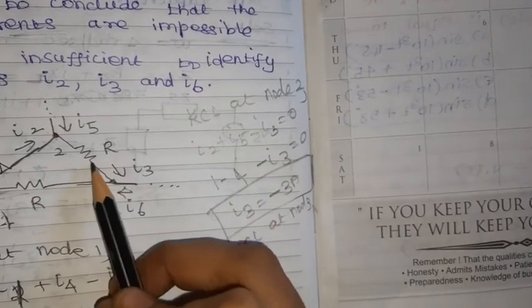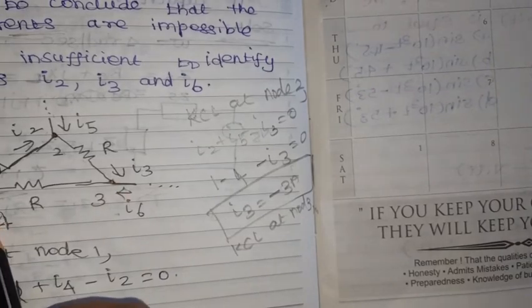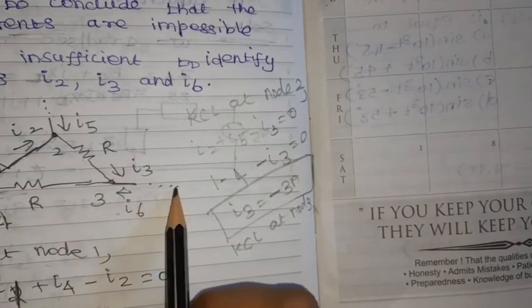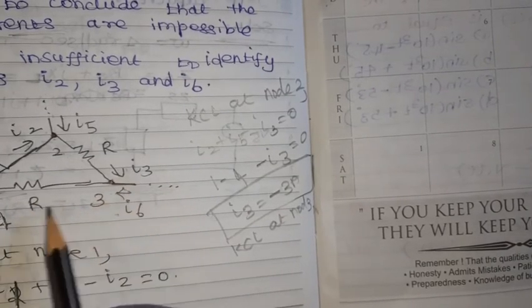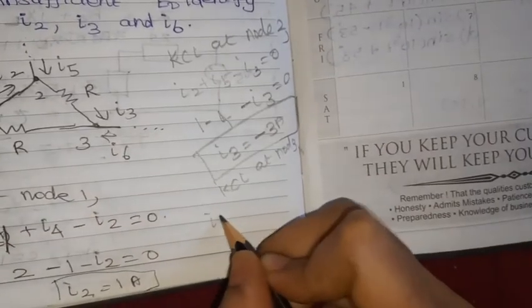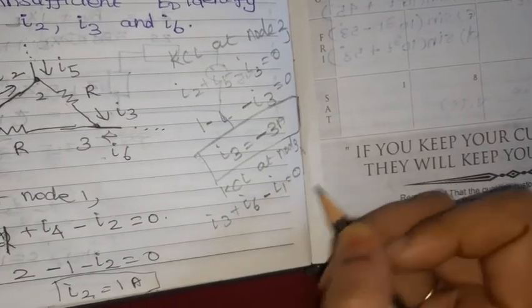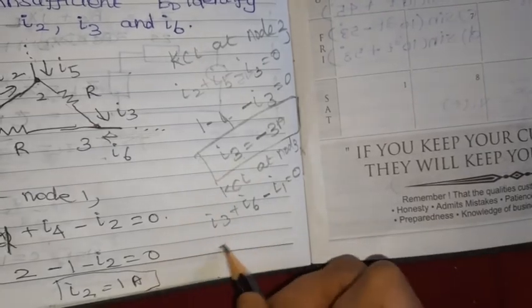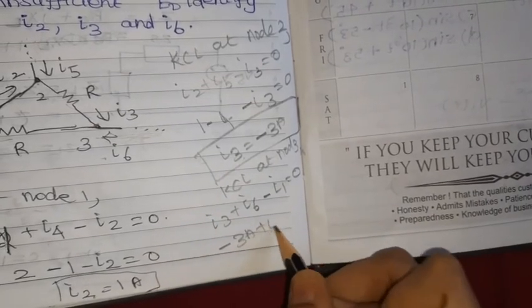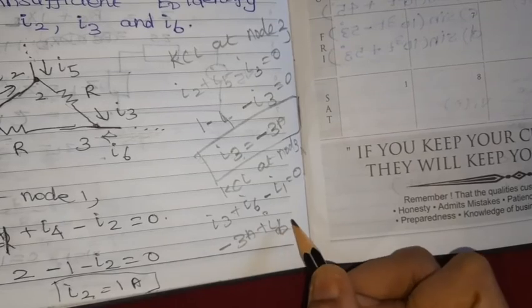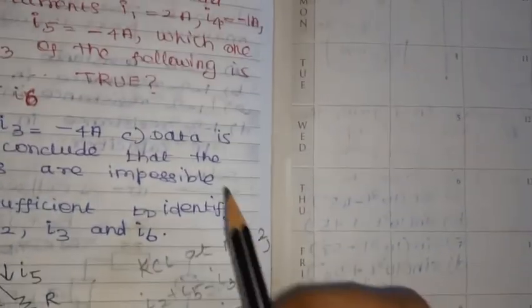Okay, then applying KCL at node 3. What is the incoming current? I3, and this is also incoming. I3 plus I6 minus I1 equal to 0. What is I3? Minus 3 amperes plus I6. I6 we don't know.